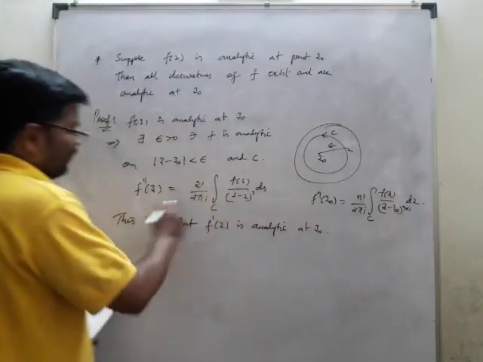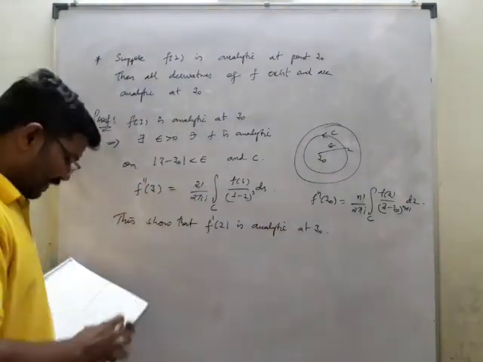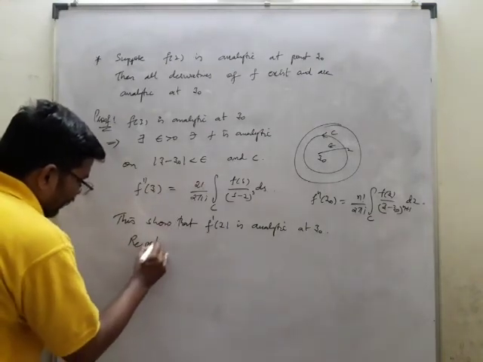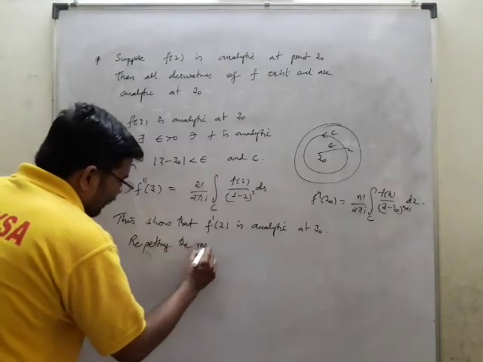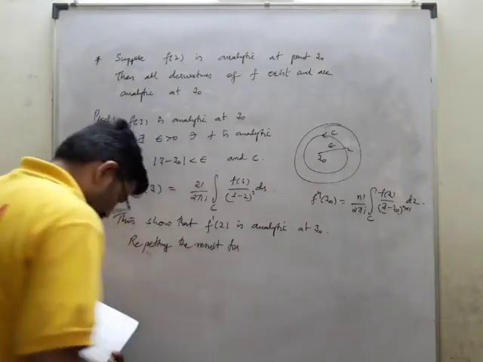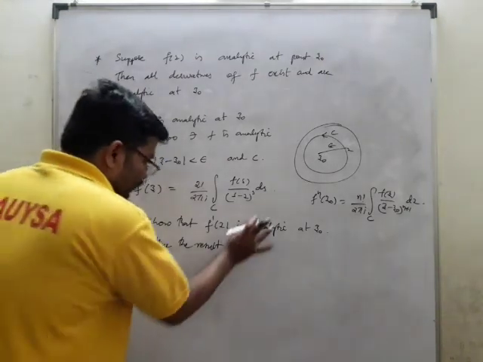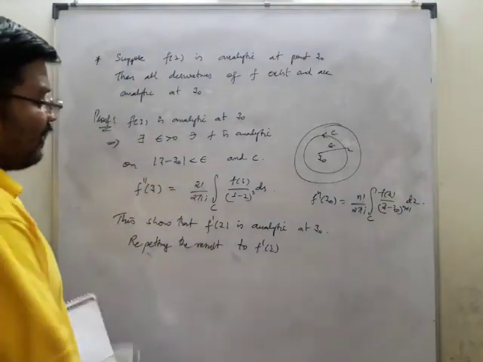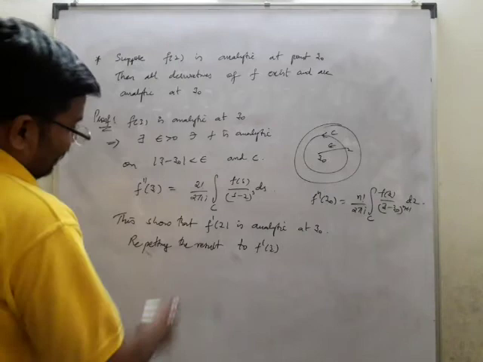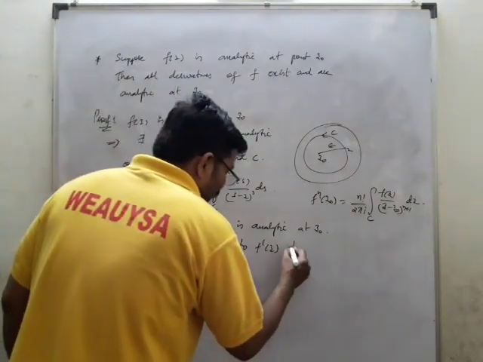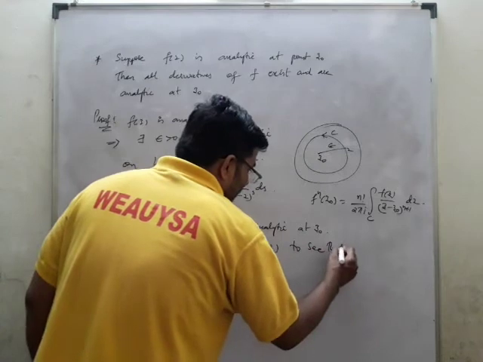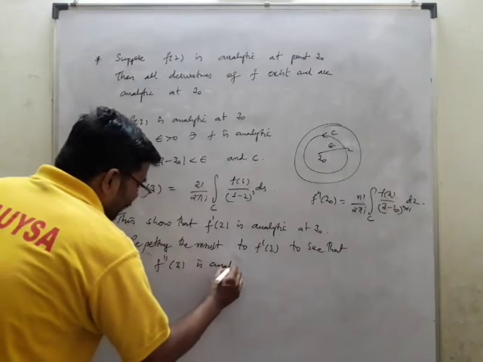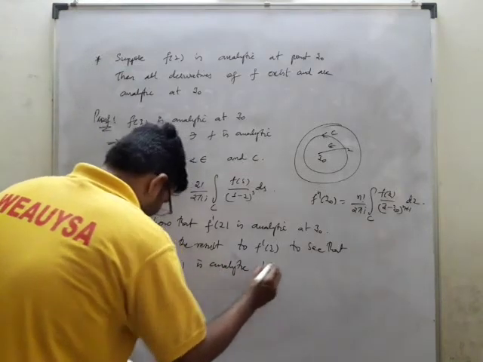Now this is the value such that we can say that f dash of z is analytic. So repeating the result for f dash of z, we can prove f double dash also. We can prove this for f, this is for f dash. We can prove that f double dash of z is also analytic at z naught.